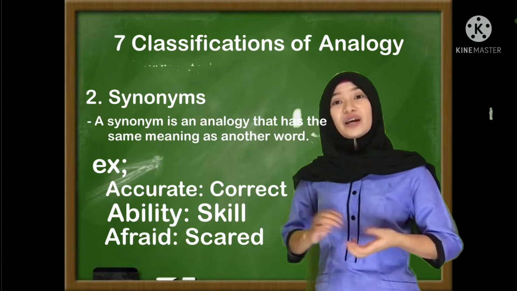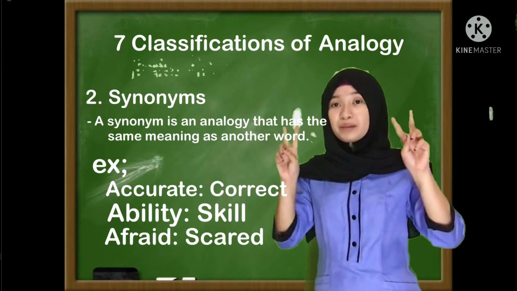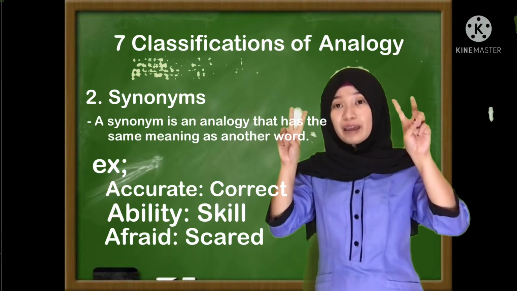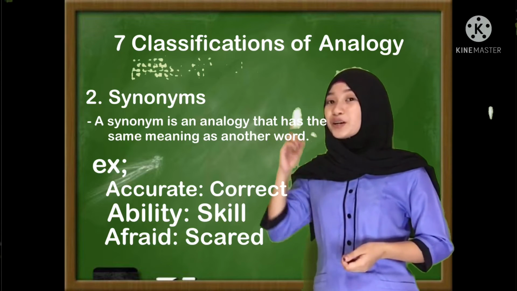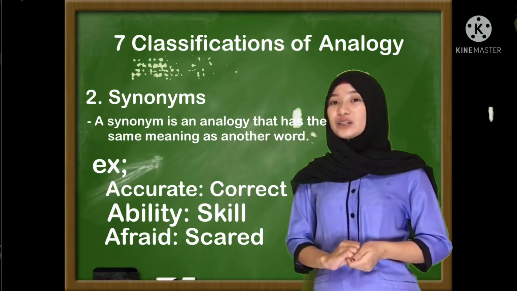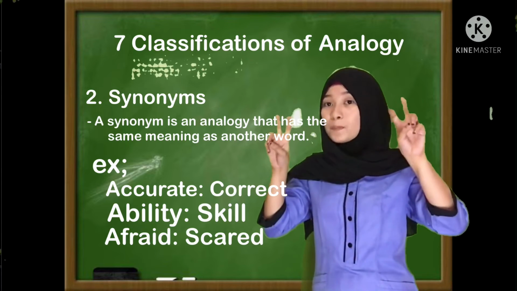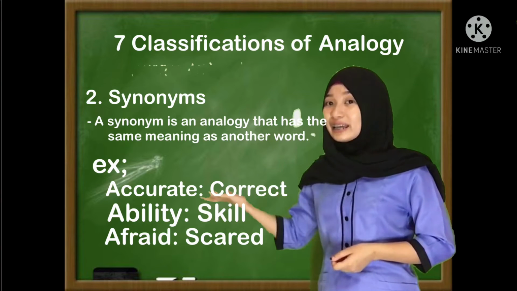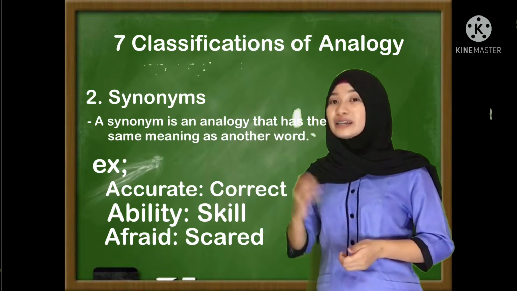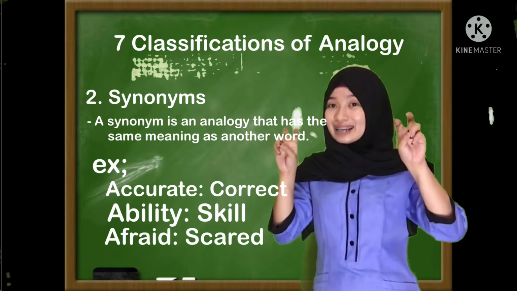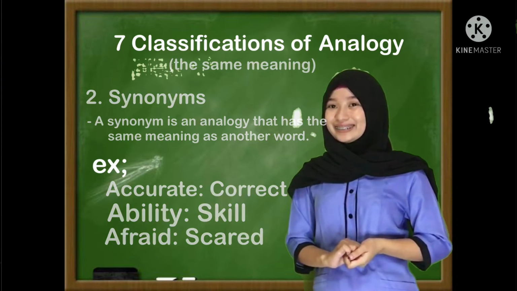Why? Because they have the same meaning, right? The key term here is the same meaning. If the first classification of analogy is antonym, where the key term is opposite in meaning, the second classification of analogy is synonym, where the key term is the same meaning.